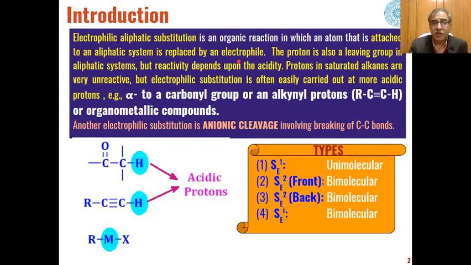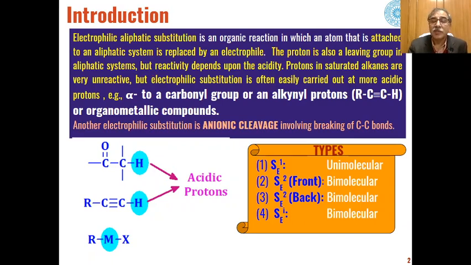some leaving group, and in most of the cases proton can also act as a leaving group in aliphatic system, but this removal of the proton from the aliphatic system depends on the acidity of that proton. If that proton is more acidic, then there is more likelihood that that proton can be replaced.